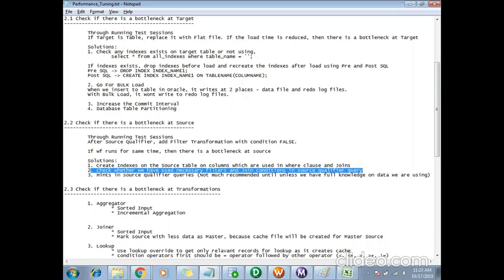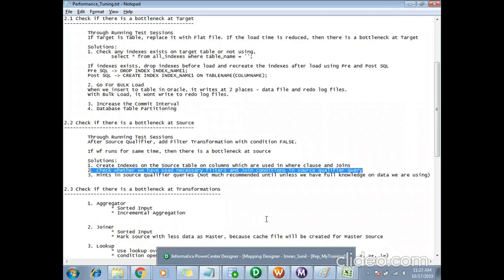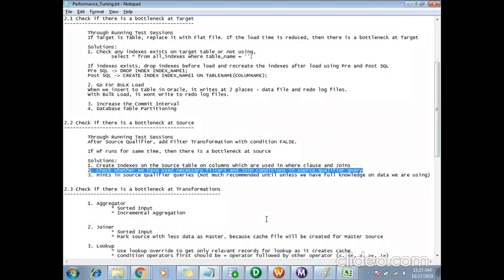If the source is a table, I can use the filter queries and joins in the source qualifier. In case it is a flat file, right after the source qualifier, I can use a filter transformation and remove the unwanted records which I don't want further in my mapping.